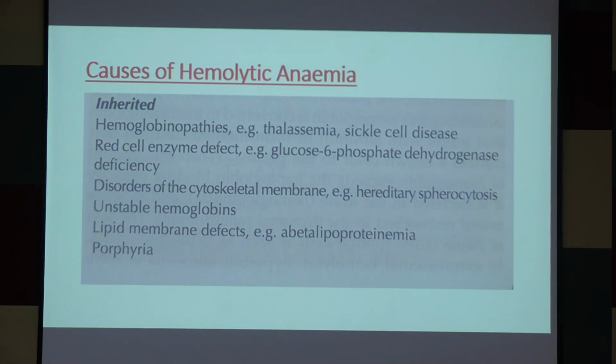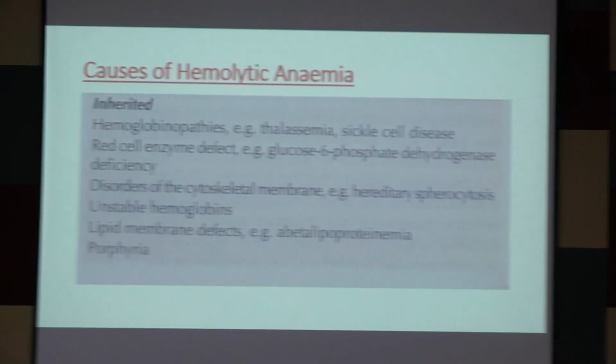Thalassemia, sickle cell anemia. Next, enzyme defects: G6PD deficiency, that is glucose 6-phosphate dehydrogenase deficiency. Another is pyruvate kinase deficiency.